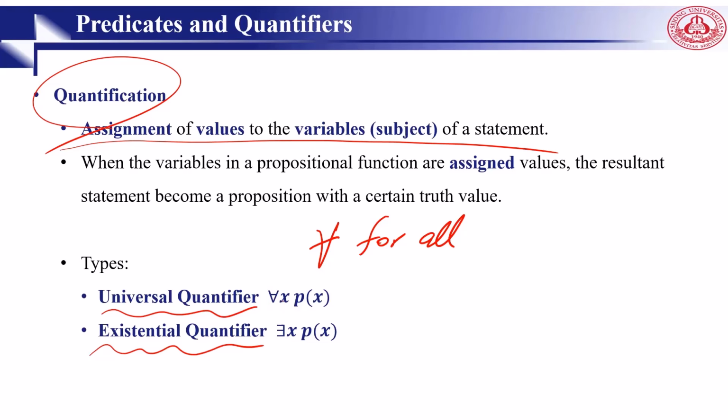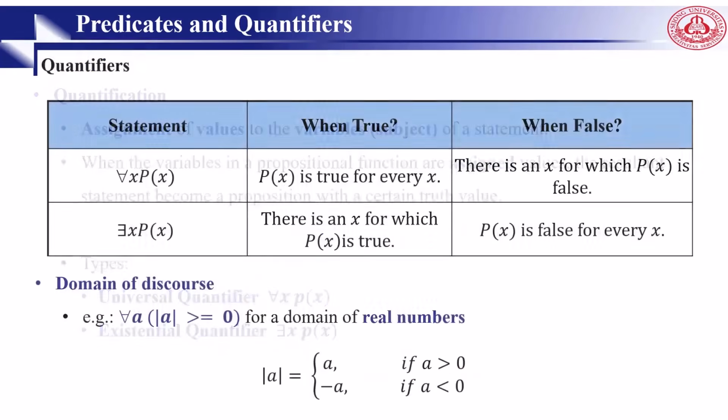So when we say for all x P(x), it means P(x) is applicable to all x, right? All x follow P(x). And this one, we call it there exists. For all follows this rule for everything, but here, at least one, there exists at least one. So we call this one the universal quantifier, and this one the existential quantifier.